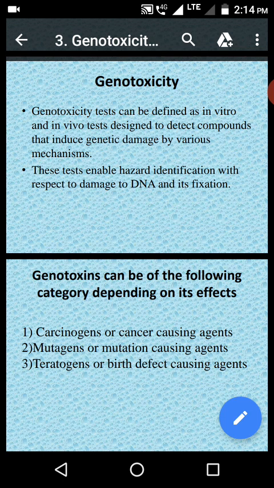In the previous class we discussed oral toxicity studies, oral acute toxicity studies, that may be either single dose oral toxicity studies or repeated dose toxicities, which include subacute toxicity and chronic toxicity.